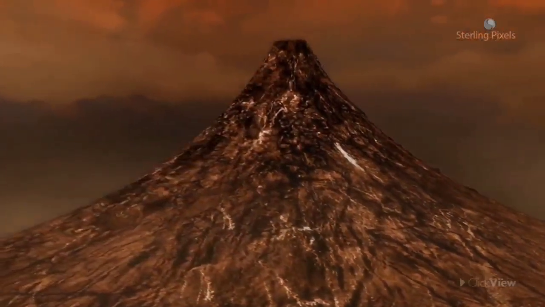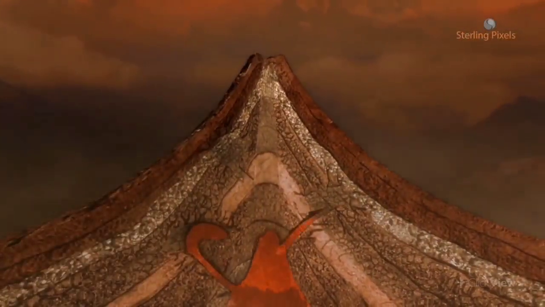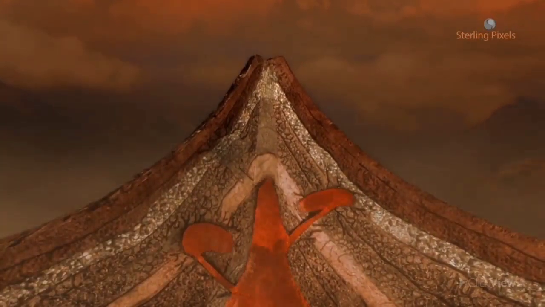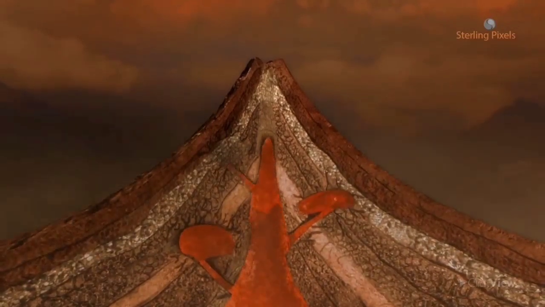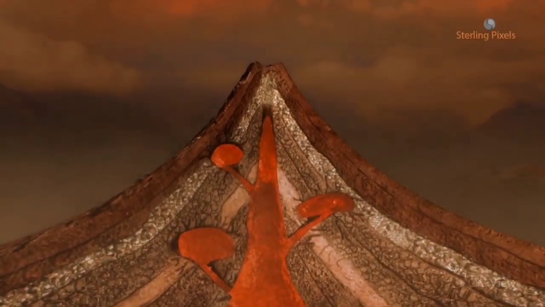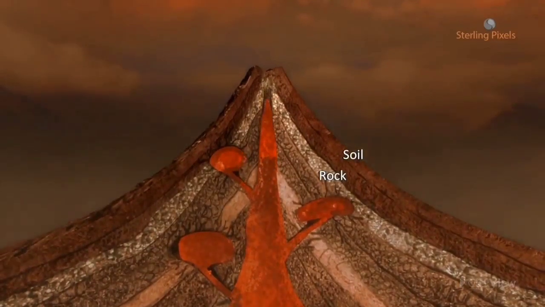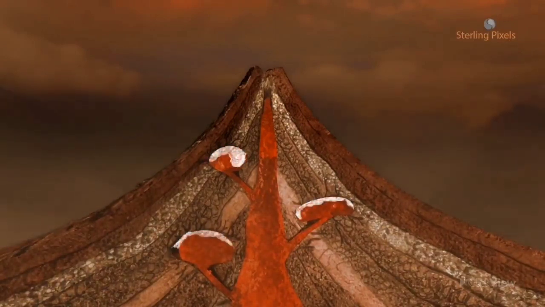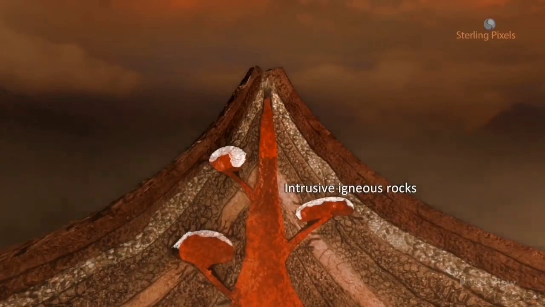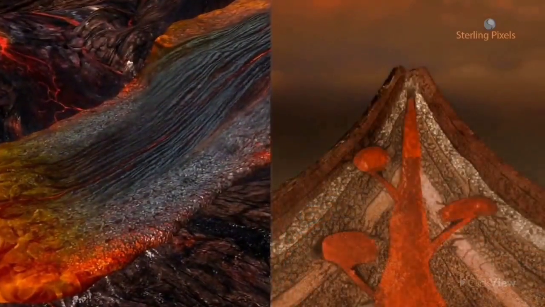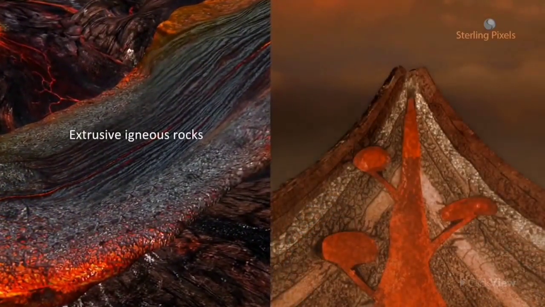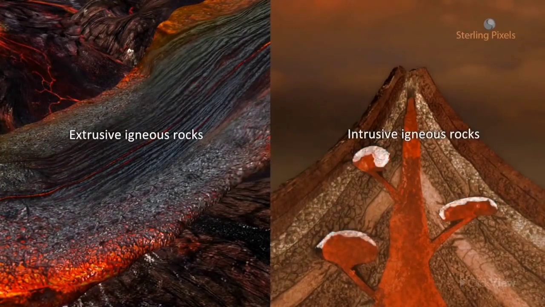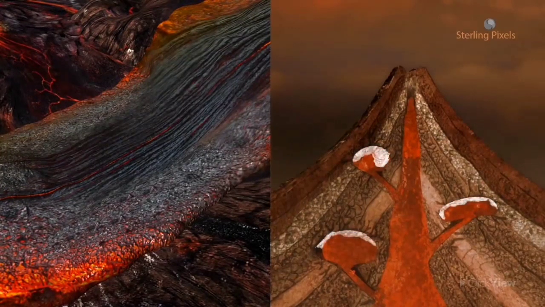Sometimes the lava cannot reach the land because of the presence of overlying soil and rocks just on the land surface. The lava eventually has to cool within the surface of the land, leading to the formation of intrusive igneous rocks, also called plutonic rocks. Hence, there are two types of igneous rocks: extrusive igneous rocks and intrusive igneous rocks. Since they are the first types of rocks to be formed, they are also called primary rocks.